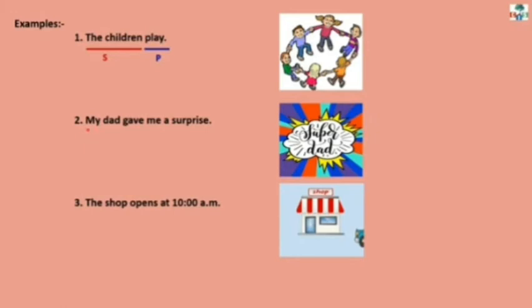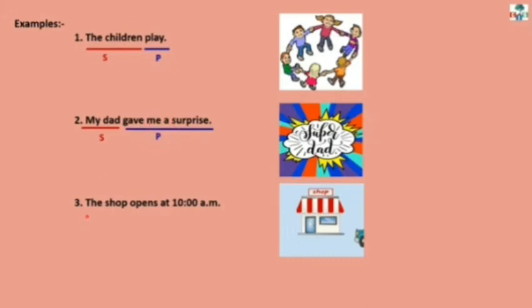Example number 2. My dad gave me a surprise. Children, in this sentence, about whom I am talking? About my dad. So my dad will be the subject and the remaining part of the sentence, gave me a surprise. What did my dad give? It tells what the subject has done or what the subject is doing. So the remaining part will be the predicate.